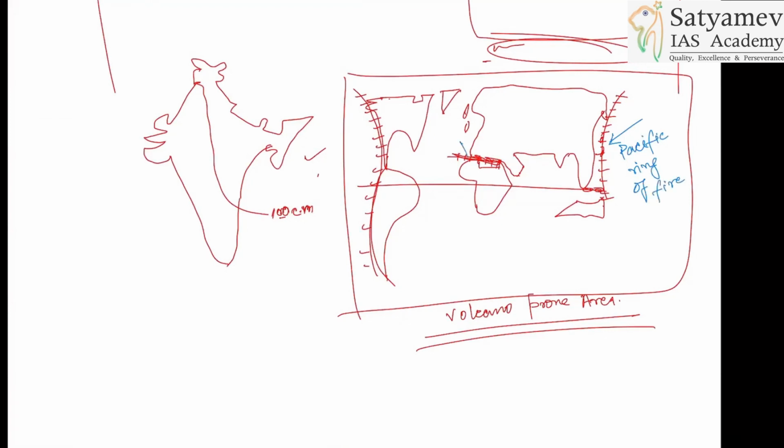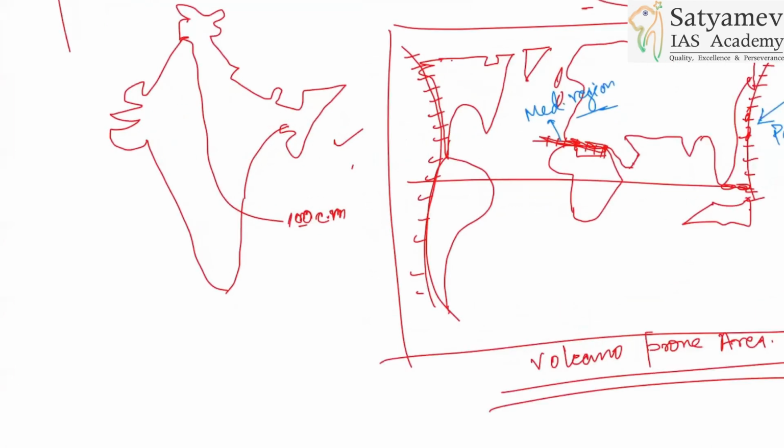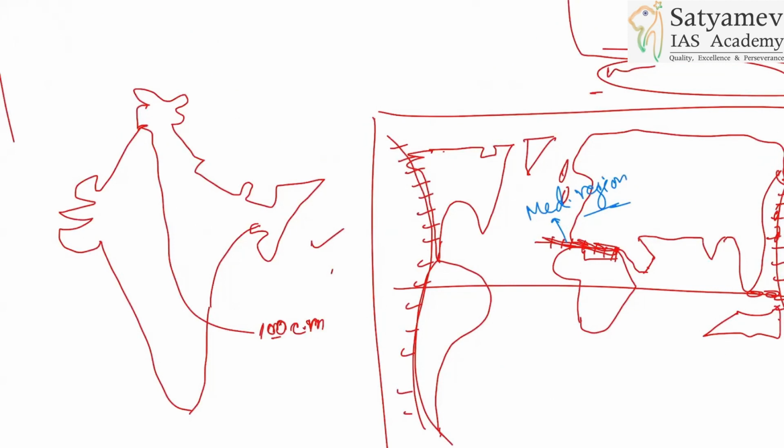Here you'll have this Mediterranean region. That means you must label your diagram. Do not leave the diagram without labeling it. Let's say you are asked about earthquakes in India.